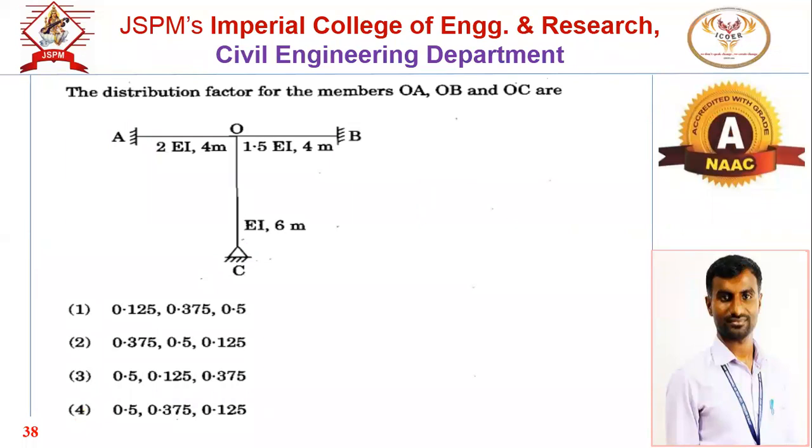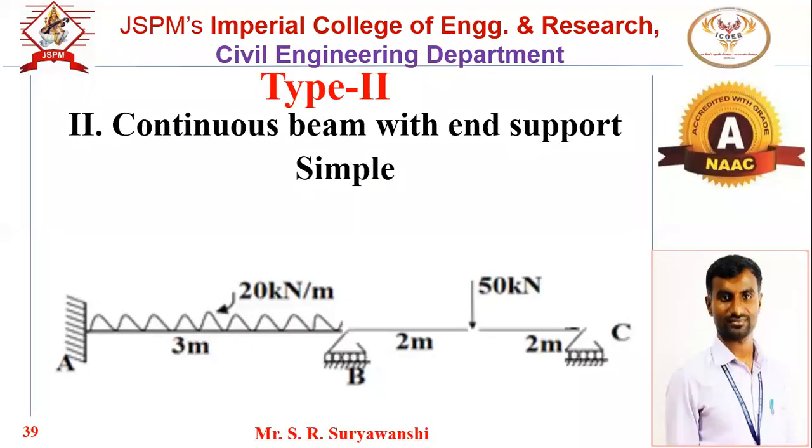Now we will discuss the second type, and that type is continuous beam with end support simple. In the first problem we took, I had the fixed end support C, and I have replaced it with a roller support. I have removed that fixed support and replaced it with a roller, or we can say simple. Now whenever the end support is simple, what is your first observation?